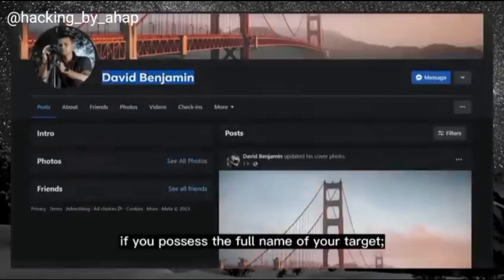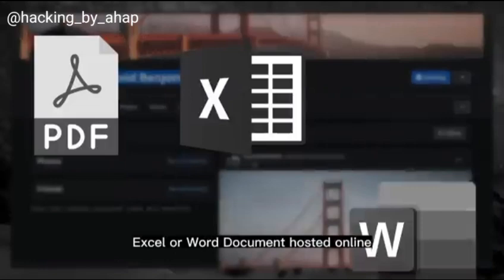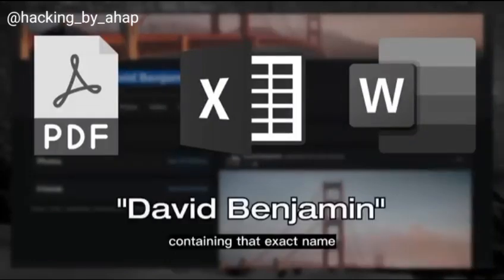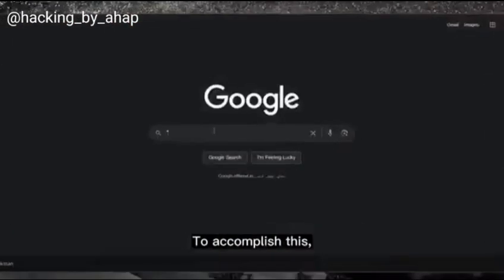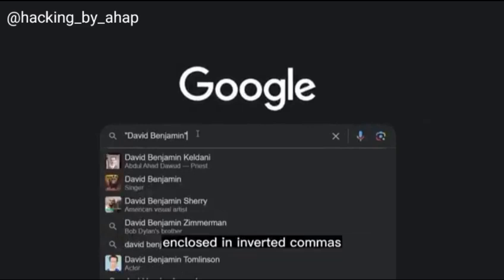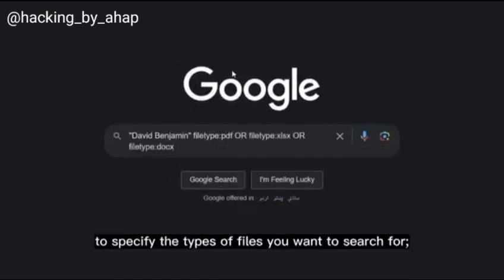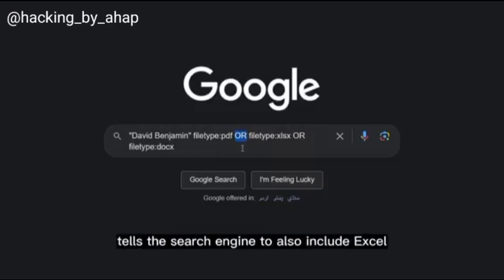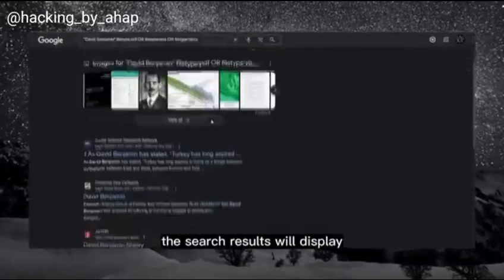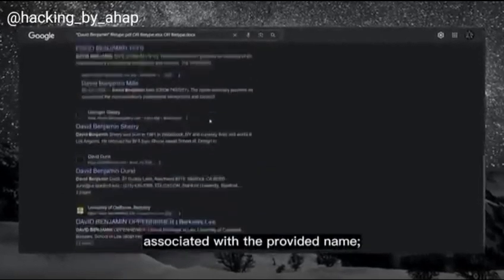Now, similarly, if you possess the full name of your target, you can go ahead and search for every publicly available PDF, Excel, or Word document posted online containing that exact name, using the filetype search operator. To accomplish this, you would first enter the victim's name enclosed in inverted commas like this, and then write filetype: to specify the types of files you want to search for. The OR search operator used here tells the search engine to also include Excel and Word documents in the search results. After hitting enter, the search results will display all the documents that may be associated with the provided name.